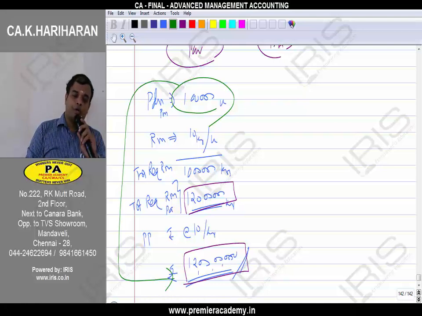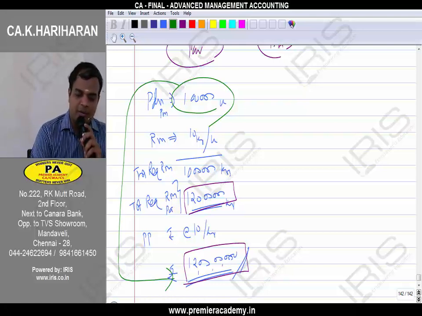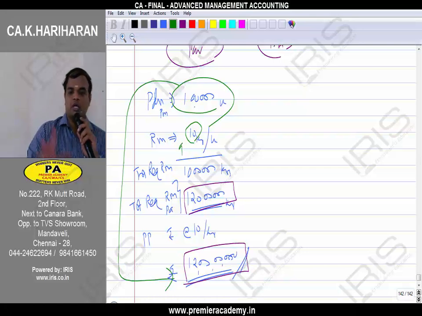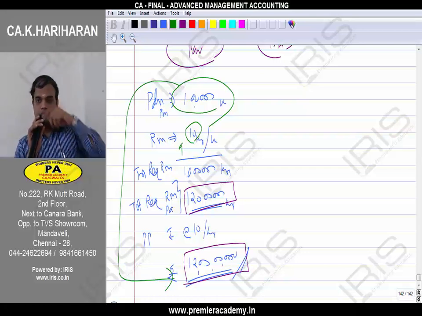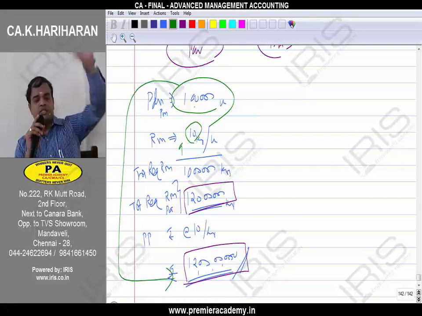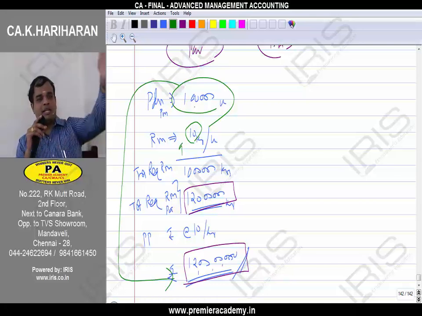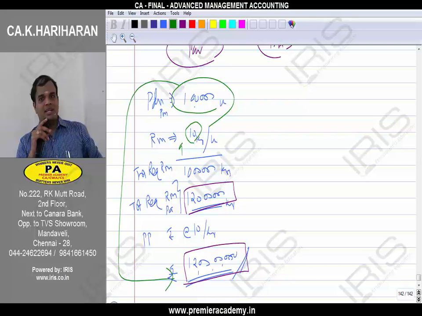Therefore, why don't you reduce 1 rupee per kg of raw material? Instead of 10 rupees, we'll pay only 9 rupees. Possible or not possible, sir? Yes. It is a bulk purchase. Even if you want to increase your sales for 12 crores, how much advertisement and other expenses would you have to incur to reach the product to the customer? By way of a single customer they are getting it. Therefore, 1 rupee reduction. Accepting or not, sir?